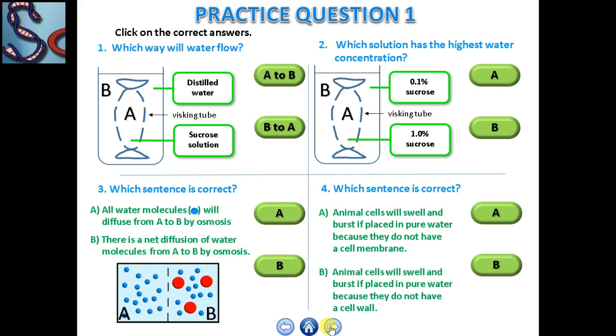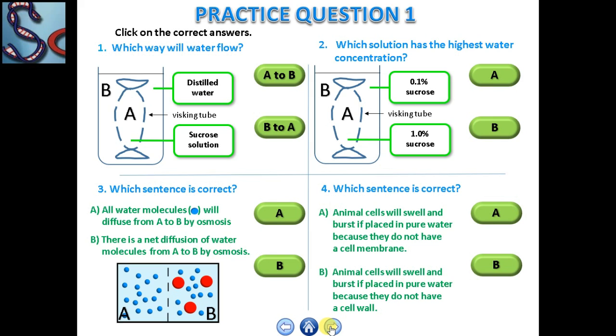Now, practice questions. Which way will water flow? Question number 1. Distilled water, bag, sucrose solution and whisking tube. A to B or B to A? Question number 2. Which solution has the highest water concentration? Inside of the whisking tube means A. Outside of the whisking tube means B. Outside of the whisking tube the solution is 0.1% sucrose and inside is 1.0% sucrose.